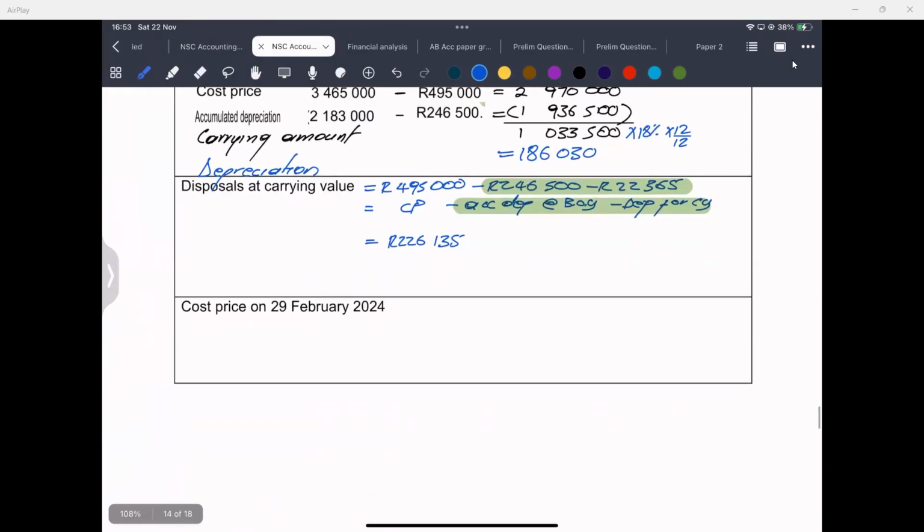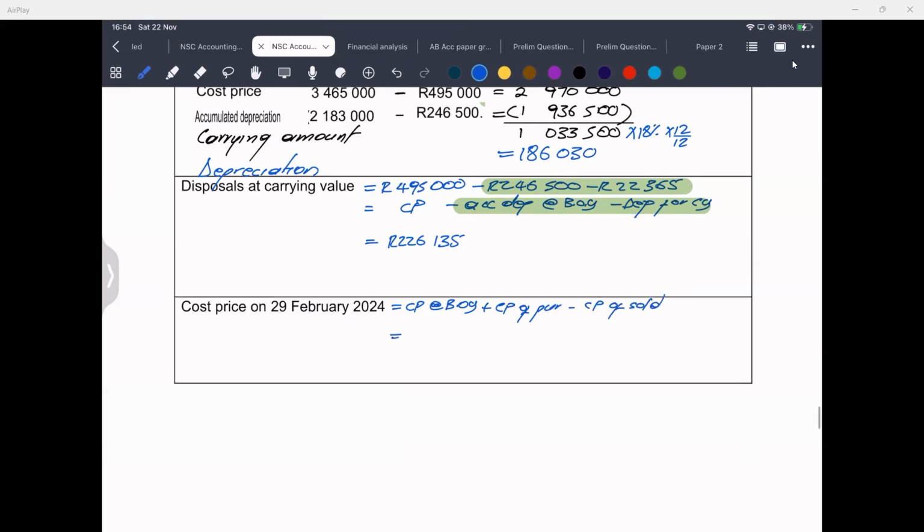Okay, that's how you get your disposals at carrying value. Now they want us to calculate the cost price on the 29th of February 2024. Now note that to calculate the cost price, everything has to be the cost price here. So it's cost price at beginning of year plus cost price of purchased minus cost price of sold.